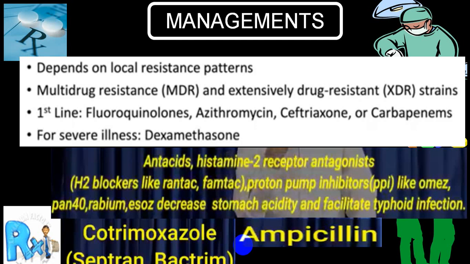Now we come to the management part. It will depend upon the local resistance pattern. A good number of times you will have a multi-resistant organism or an extensively drug resistant strain infecting the human being. In that case, first line of treatment is fluoroquinolones, azithromycin, ceftriaxone or carbapenem. And for severe infections, like a person who is developing complications like meningitis, you must treat simultaneously with dexamethasone. Avoid antacids, H2 receptor antagonists, proton pump inhibitors, etc. They should be avoided.